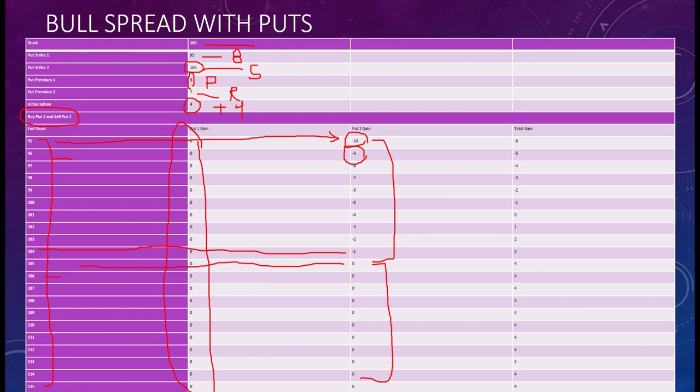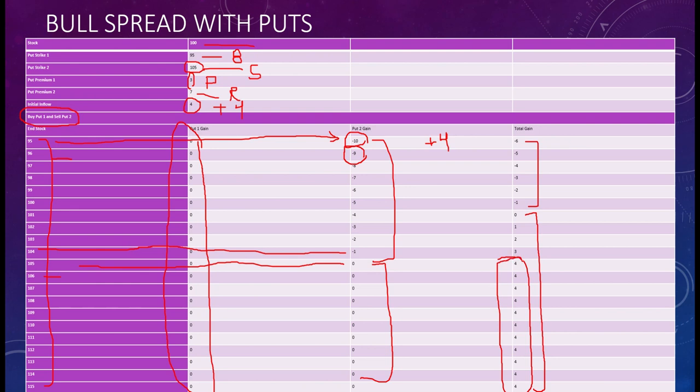And then your profit from here: from step 1 you are at a profit of rupees 4. This was your gain, the initial inflow. So minus 10 plus 4 is minus 6, minus 9 plus 4 is minus 5, and so on. So here you can see till this point he is at a loss, and as the market is going up he is at a profit, right? And you can see that after a certain point he is earning a constant return of rupees 4.